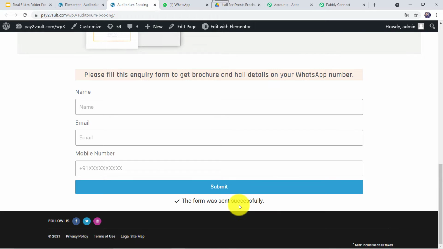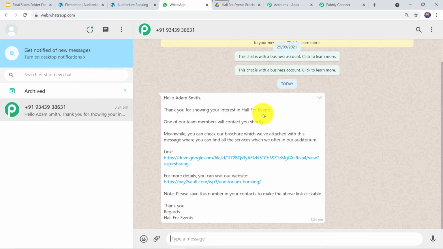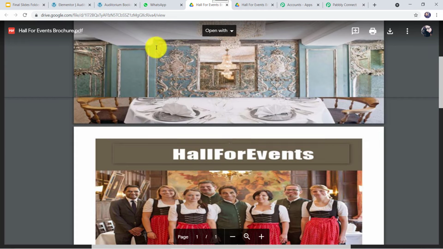Now let us check the WhatsApp number of the customer. Here we can find a message: Hello Adam Smith, thank you for showing your interest in Hall for Events. One of our team members will contact you shortly. Meanwhile, you can check our brochure which we have attached with this message, where you can find all the services which we offer in our auditorium. A link is given. For more details, you can visit our website. The website address is mentioned. Note, please save this number in your contacts to make the above link clickable. Thank you. Regards, Hall for Events. Now let us click on this link and check what is inside. And here we can find a brochure for Hall for Events.